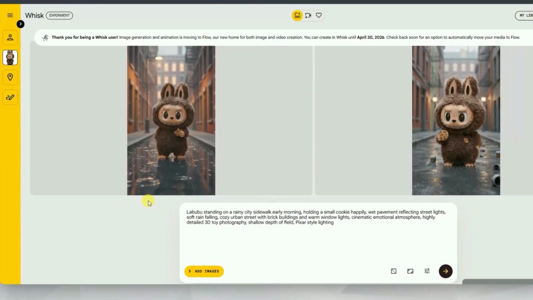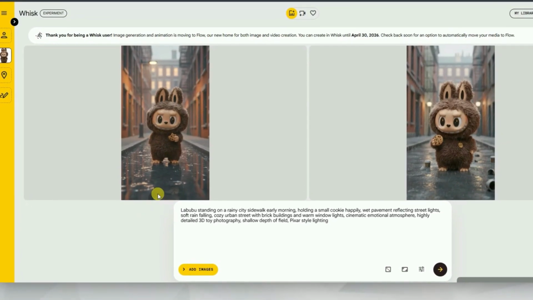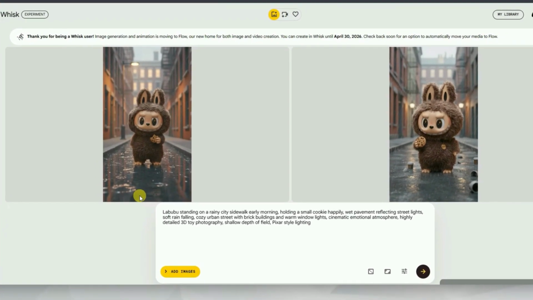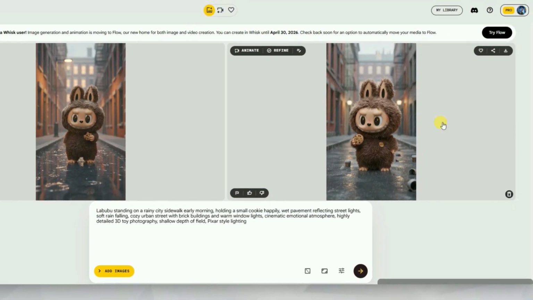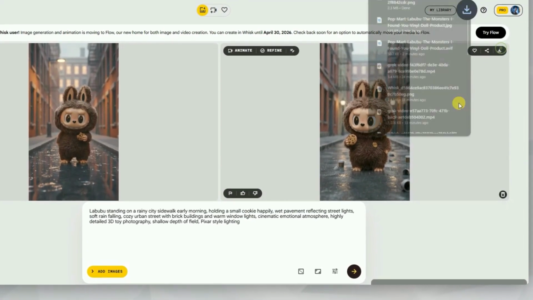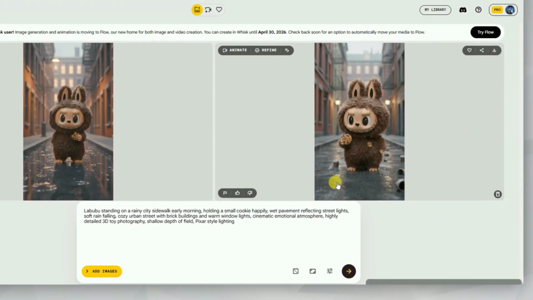Using this method, you can generate as many scenes as you want, while keeping the same character consistent in every scene. But here's the interesting part. For this video, we actually don't need a lot of images. We can create the entire video using just one image. Let me show you how.